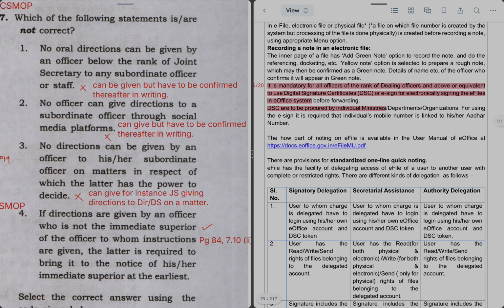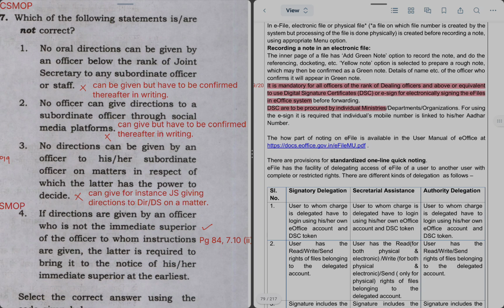So he can give his instructions or advice to US and US has to follow it. Even though US has full authority to take decisions, maybe it's a matter of leave of some assistant or the leave of some MTS or LDC in which the under secretary has been empowered, still JS can tell US to follow some principles and can give some directions.